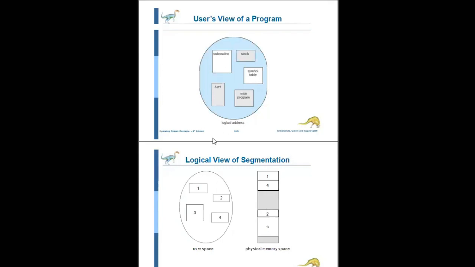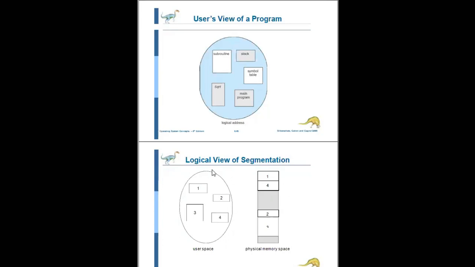For example, assume the subroutine is 1, symbol table is 2, square root function is 3 and main program is 4. This way we map the user space to physical memory space.